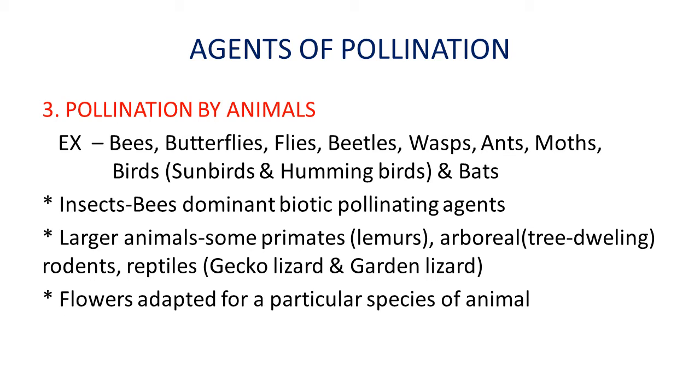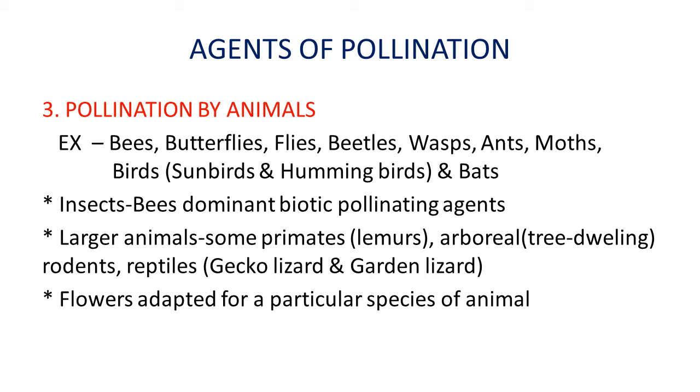If we talk about insects, bees are the dominant biotic pollinating agents. Some larger animals like primates, lemurs, arboreal tree-dwelling rodents, and reptiles, especially gecko lizards and garden lizards, are also biotic pollinating agents.